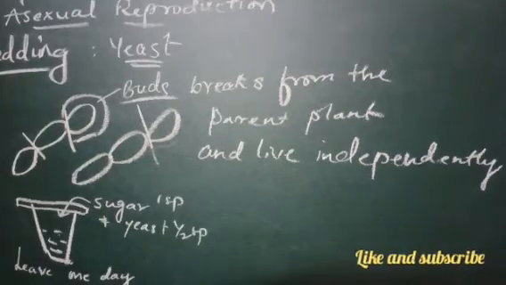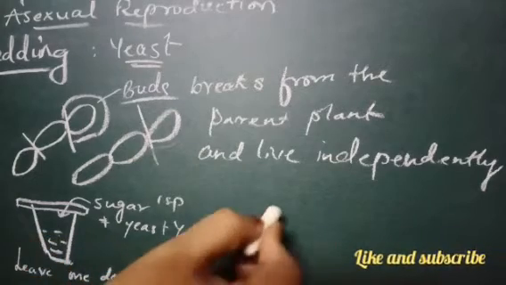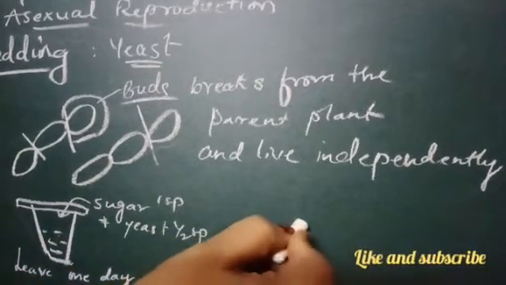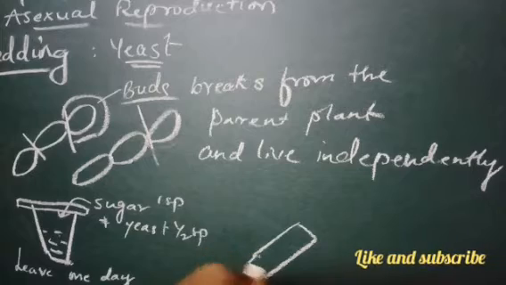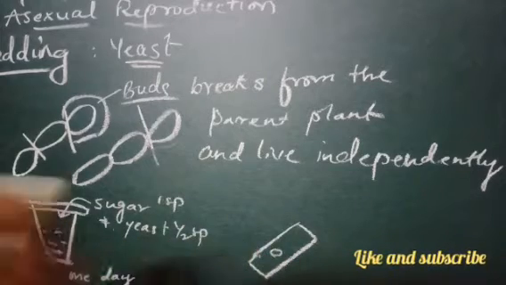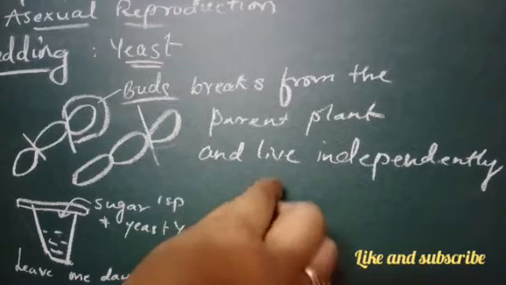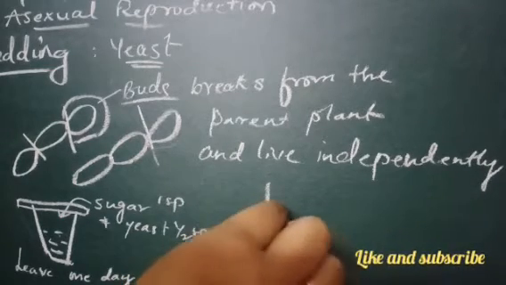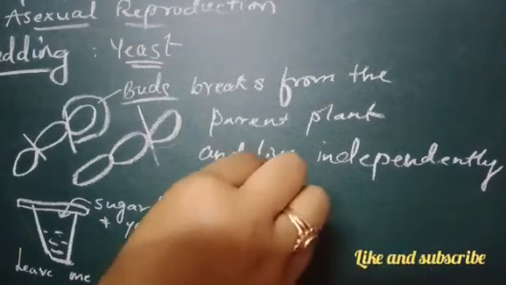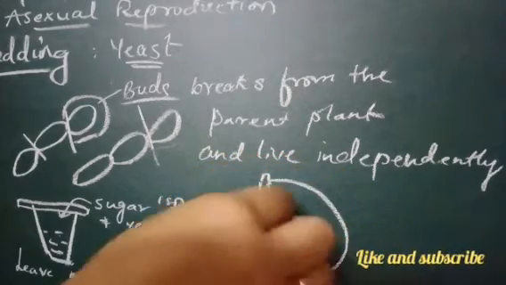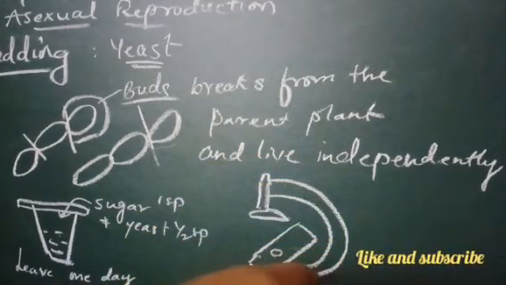On the next day, we will take 1 drop of this solution and place it on a slide, cover it with a cover slip, and observe it under the microscope. Now what do we observe?